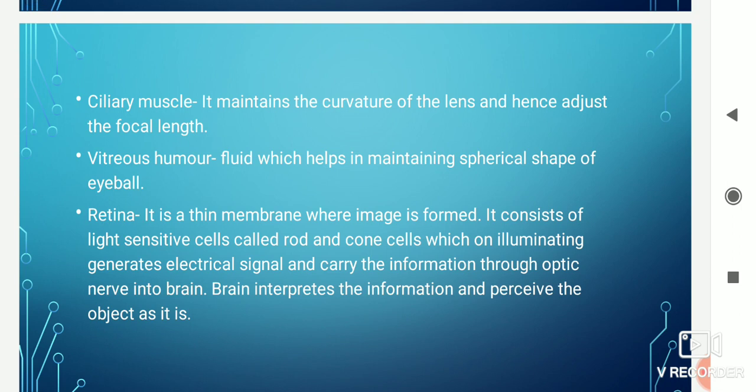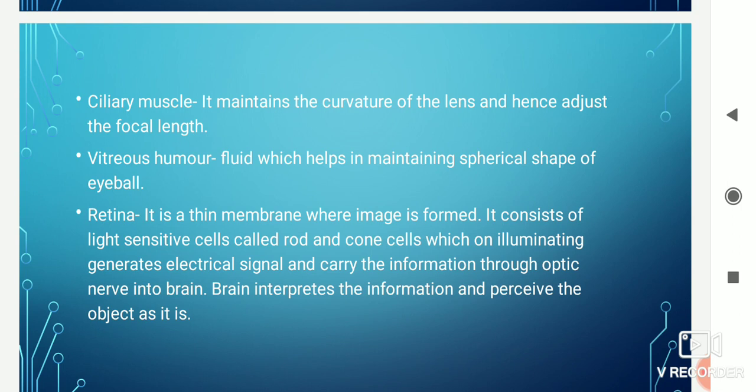Then the retina. It is a thin membrane where the image is formed, and it consists of light-sensitive cells called rod and cone cells. These are basically receptors which get illuminated when light falls on them and generate electrical signals.